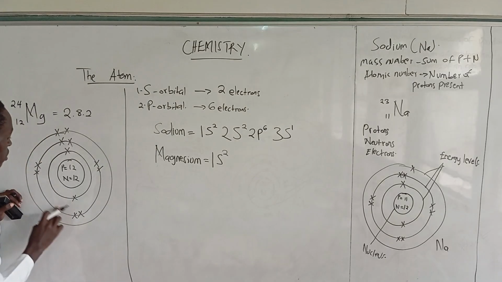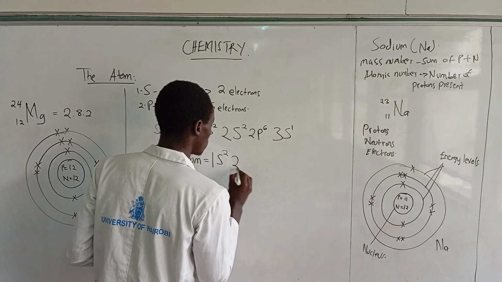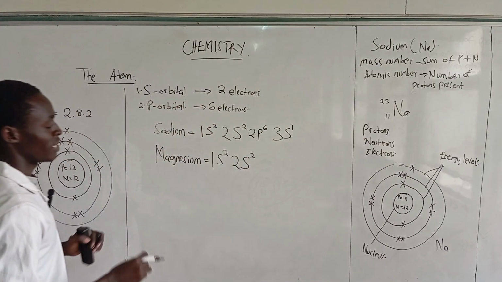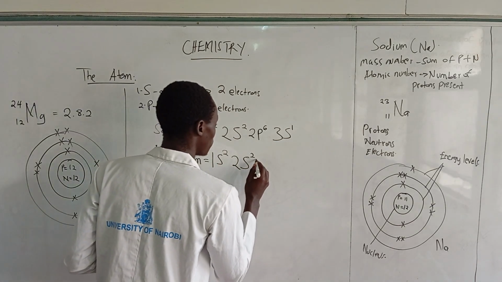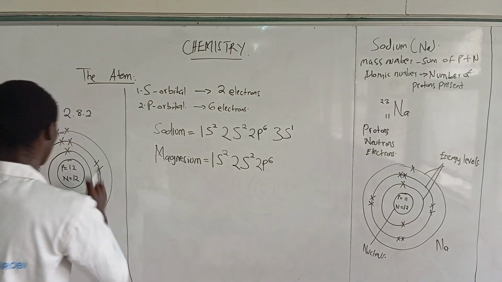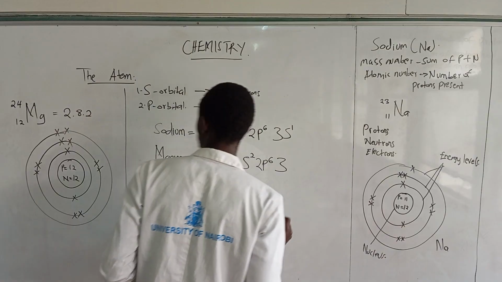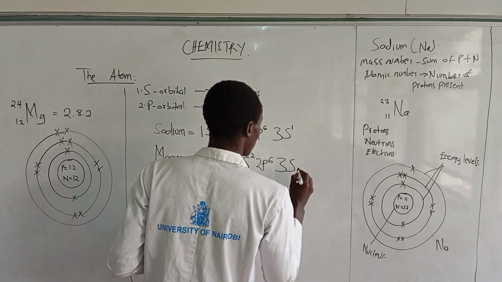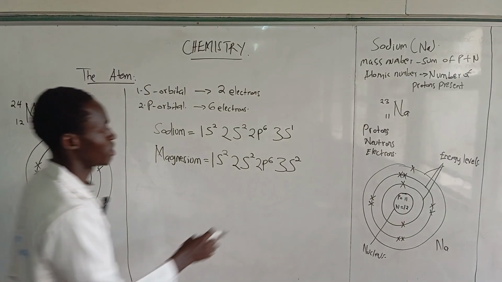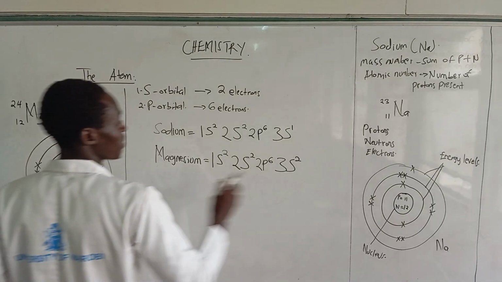The second energy level has a total of 8 electrons: 2s2, which is the first 2 electrons, and the remaining electrons on the p orbital, 2p6. Now the last energy level, the outer one, is the third energy level. It will be 3s2, because remember there are 2 electrons on the outer energy level. So we make that 3s2.